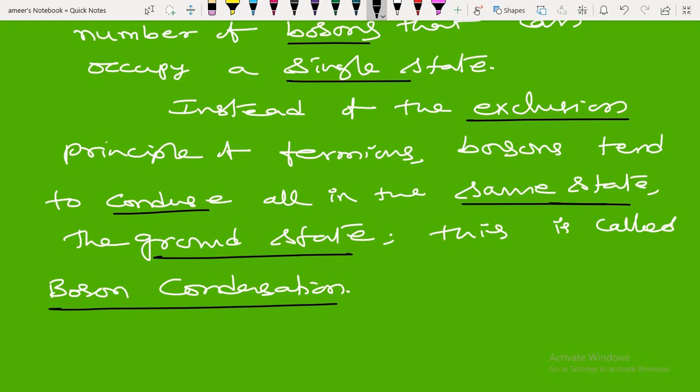Let's draw some important conclusions here. What is the wave function for fermions and what is the wave function for bosons? Because we have two families, either the boson family or the fermion family.